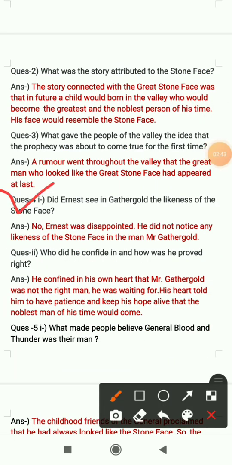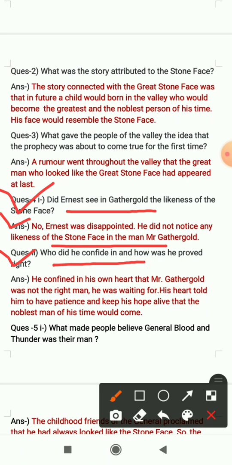Question number 5 is in 2 parts. The first part is, did Ernest see in Gathergold the likeness of the stone face? So when Ernest saw Mr. Gathergold, did he see the likeness of the great stone face in him? Let's see the answer. No, Ernest was disappointed. He did not notice any likeness of the stone face in the man Mr. Gathergold. Second part of this question is, who did he confide in and how was he proved right?